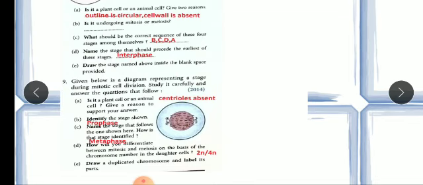So mark plant cell, and they are asking for the reason. What is the reason? I have already mentioned here, centrioles are absent. Now identify the stage shown. Which stage is it? It is the first stage of mitosis, which is prophase. Now after prophase, which will follow? Metaphase. And how is the stage identified?